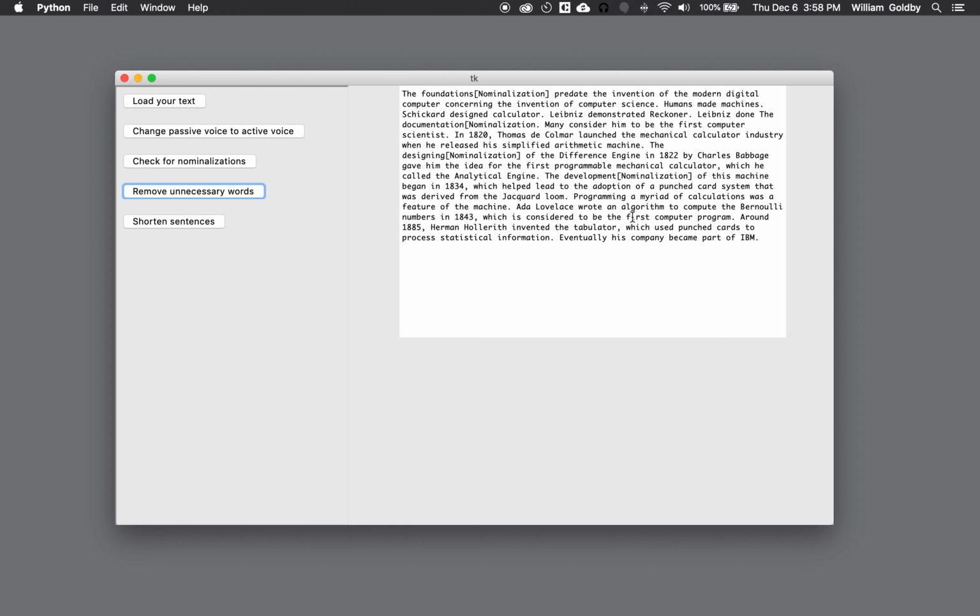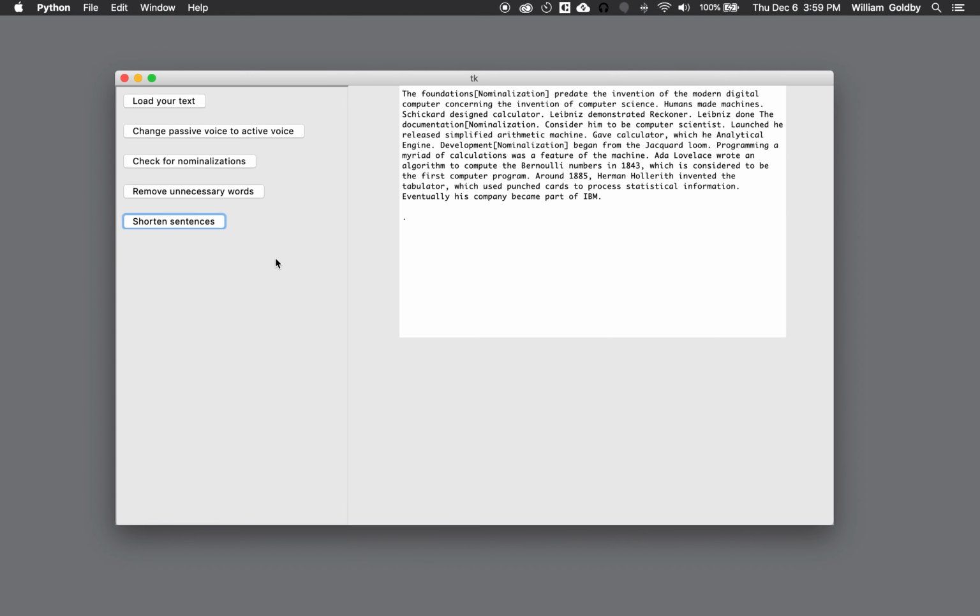program, etc. The last feature is shortening long sentences. So what it does is it uses recursive backtracking to remove words and check that sentence with the original to see if they still have the same meaning. So it does take a couple seconds. And as you can see, it did make a number of sentences significantly shorter. I won't go through them all right now, but you can pause the video and read them.